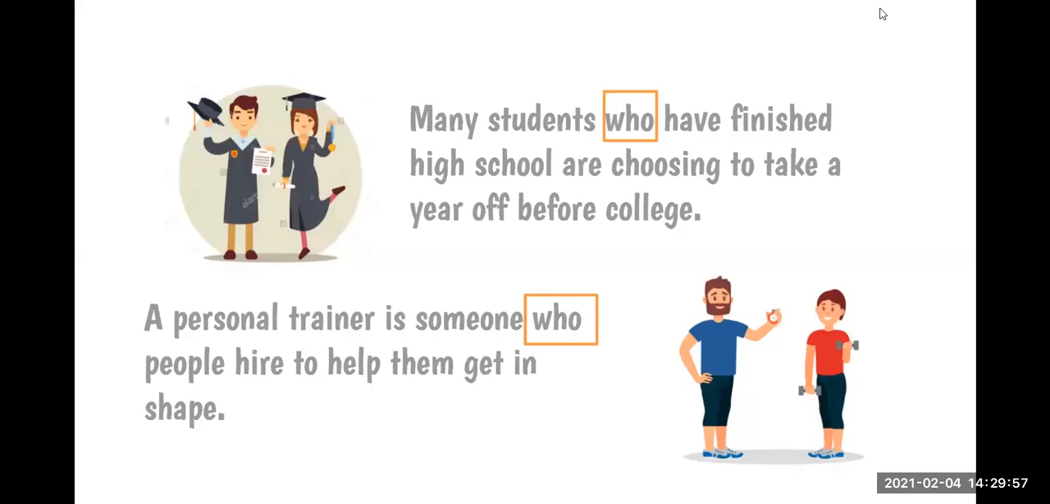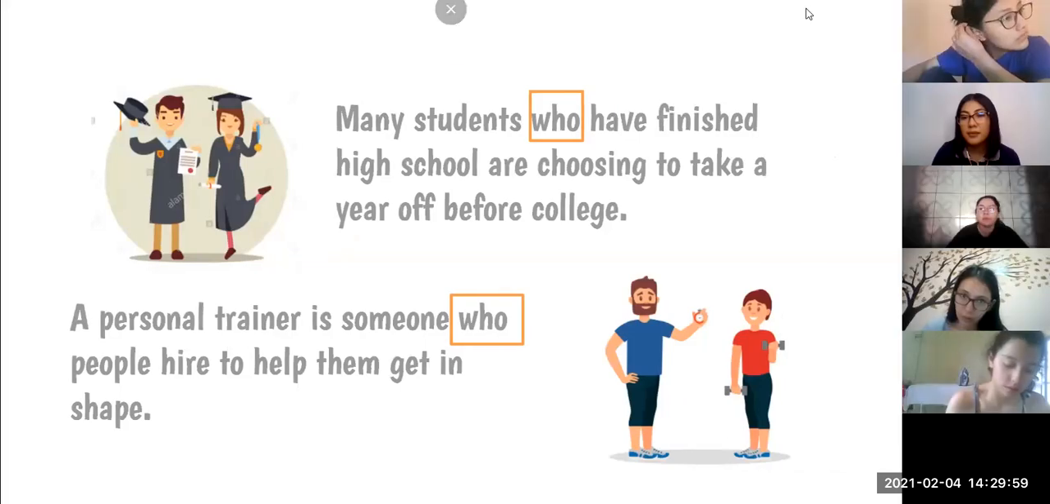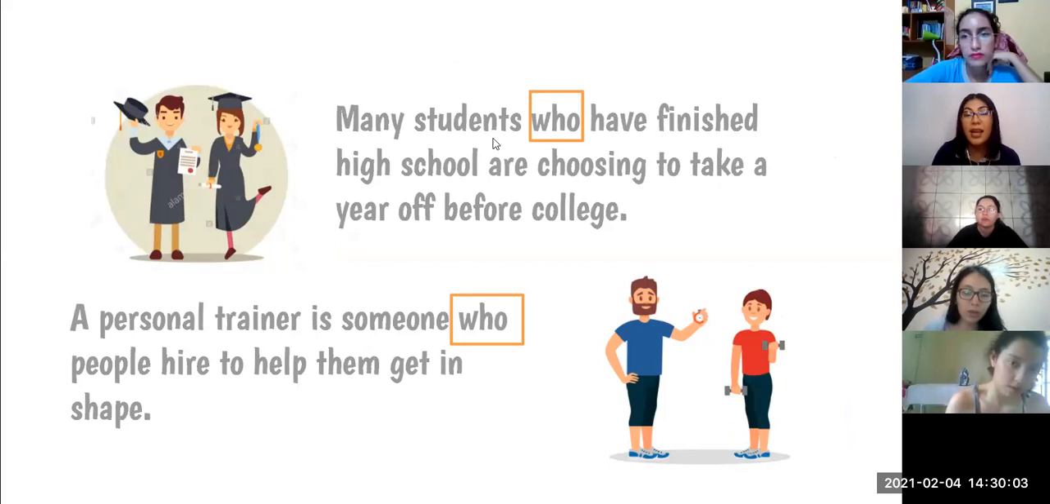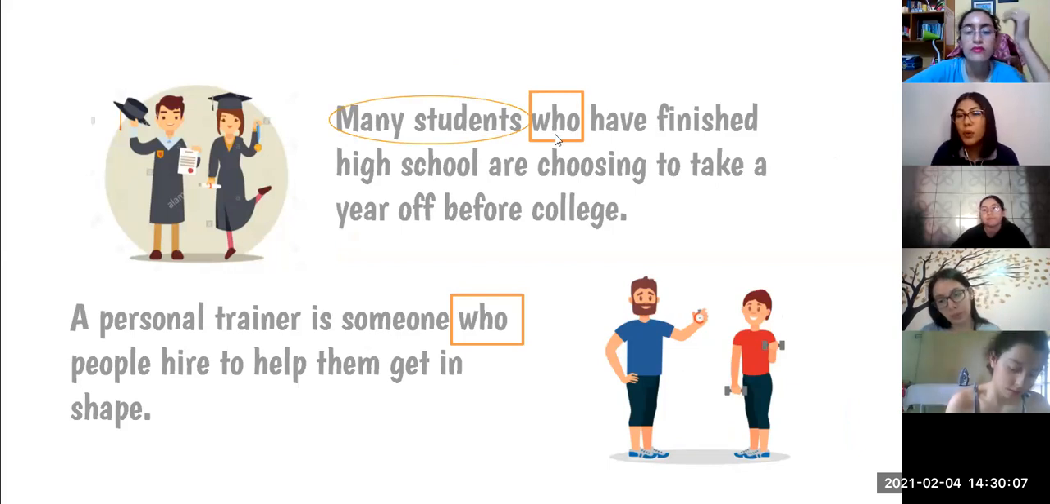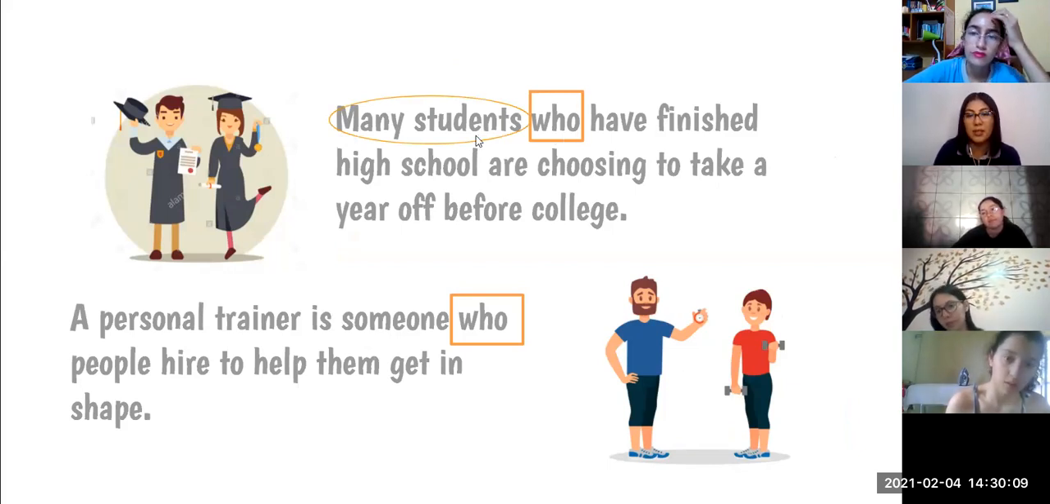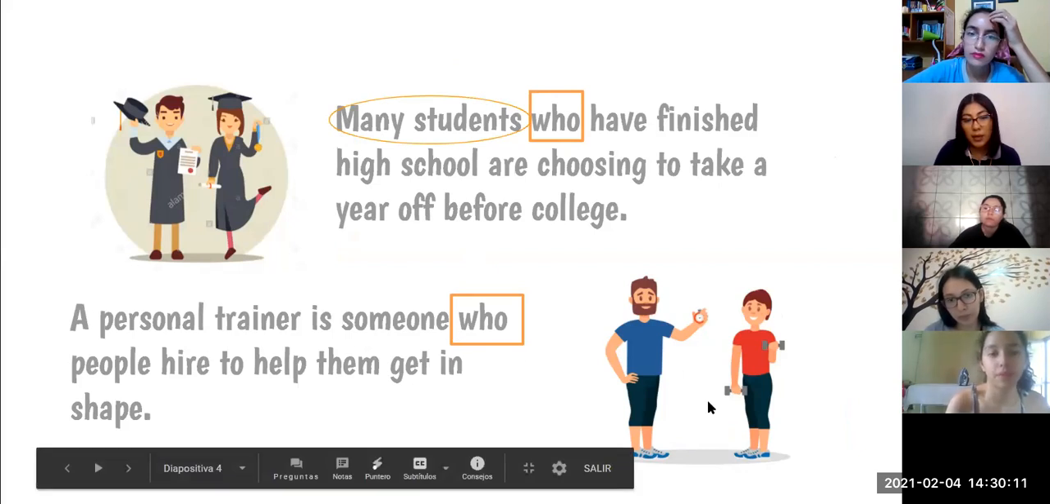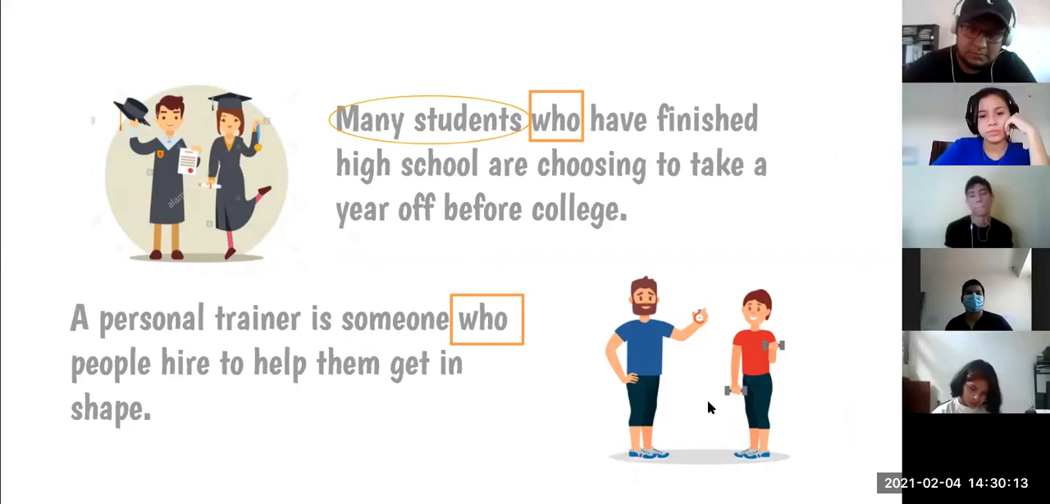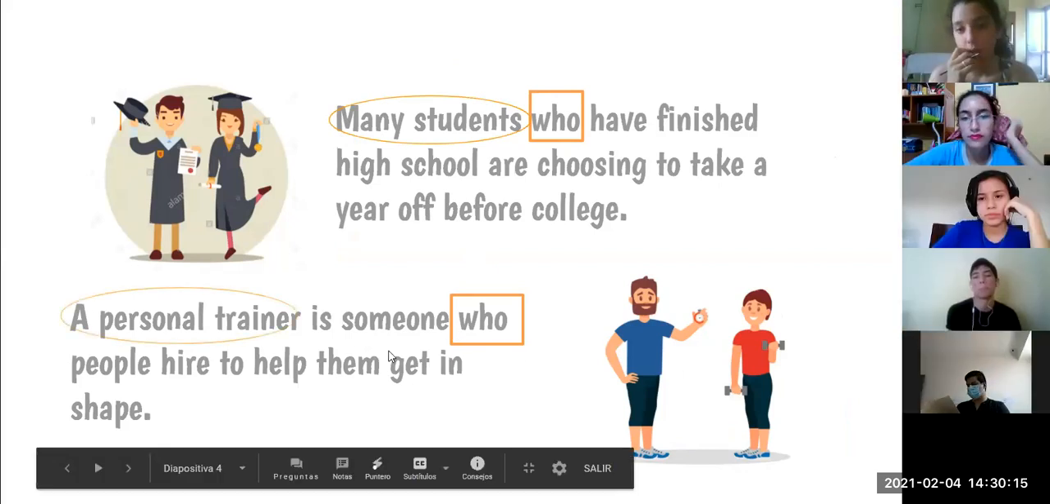People, which one do you refer to in the first one? Students. It refers to many students. When we say who, we are talking about these many students, right? And what about this one? Personal trainer.